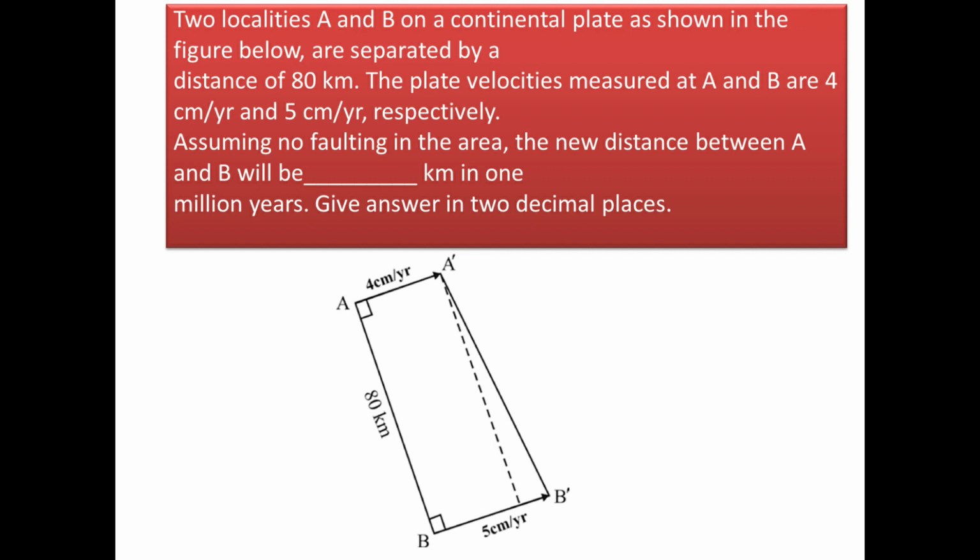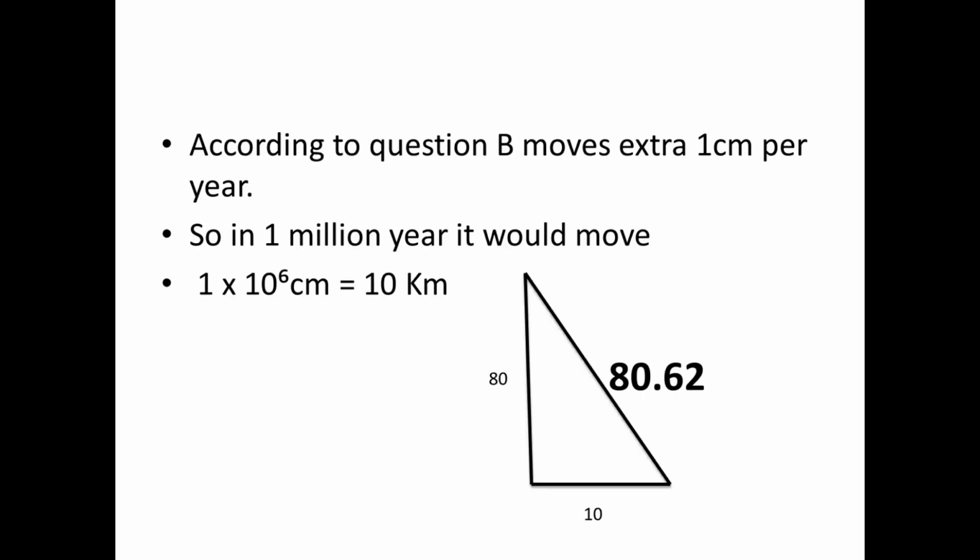Now see, at locality A it moves 4 cm per year and at B it moves 5 cm per year. So the net difference in movement is 1 cm per year. So in 1 million years it would move 1 into 10 to the power 6 cm, that is 10 kilometers.